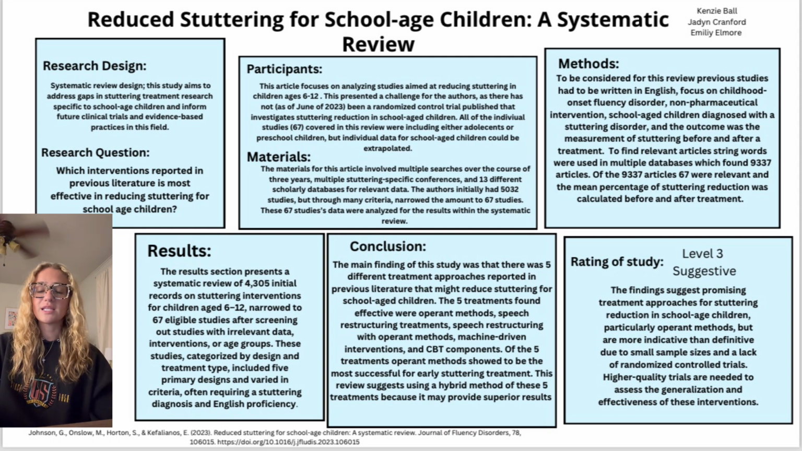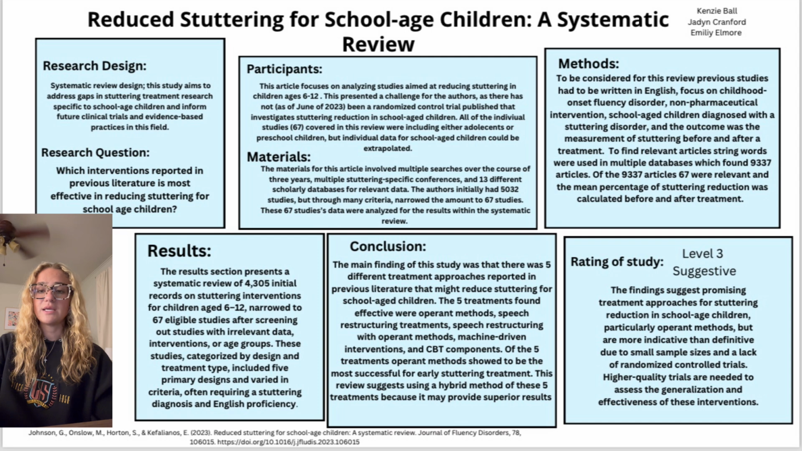For our participants, the article focuses on findings that are effective interventions specifically for reducing stuttering, which was challenging as no randomized controlled trials have been published that directly target reduction in school-age children. The materials for the systematic review involved a comprehensive literature search across 3 years, 13 databases, and 3 conference proceedings to capture studies on stuttering interventions specifically for school-age children.